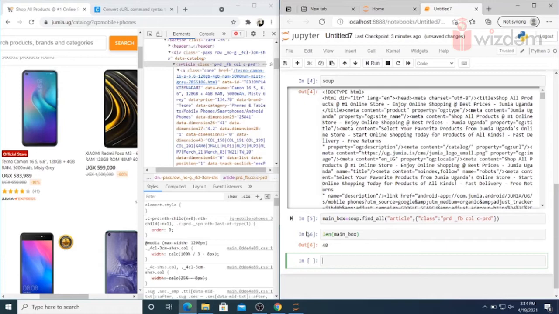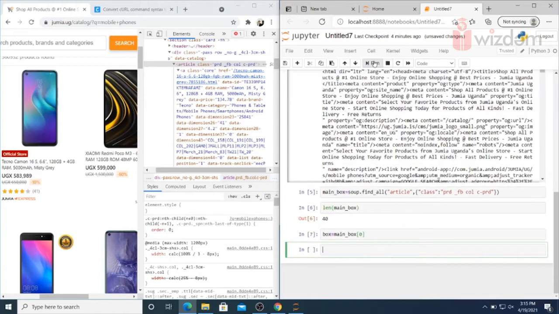Okay, 40 items. That means it contains 40 mobile phones. In that prd_fb_cprd class, the class which we have used in the article tag, box is equal to main box, and we start with 0, the first argument.